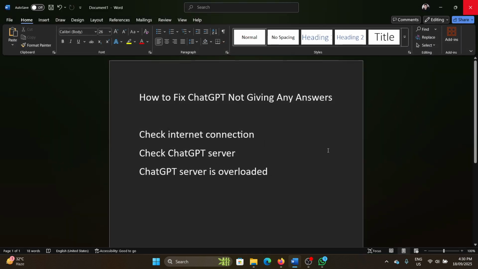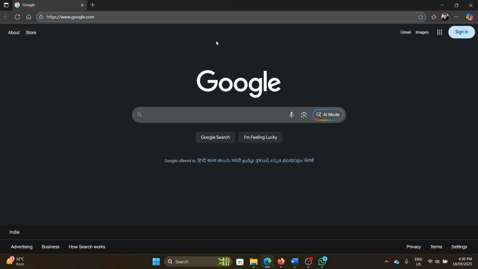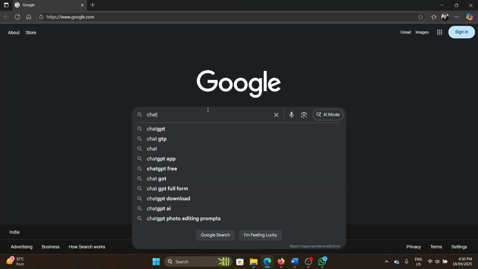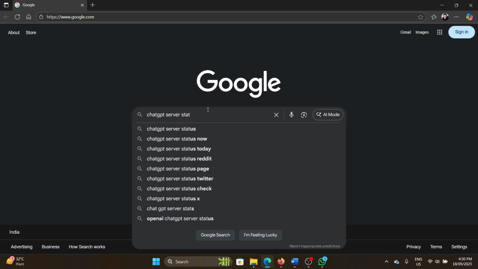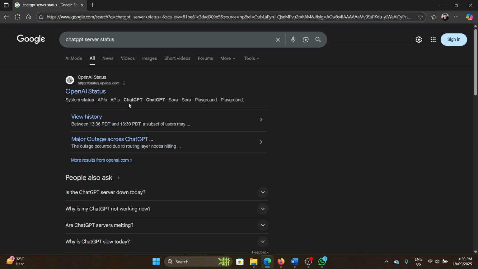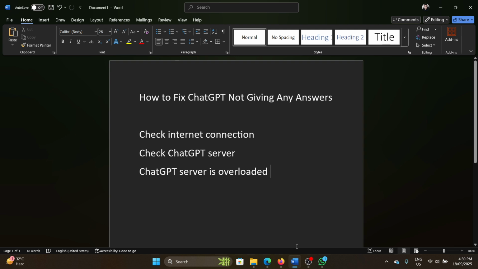The next one is to check the ChatGPT server. This can be a server issue. So check for ChatGPT server status and hit enter, and then go to the OpenAI status. Okay, it needs a while to load. And see, here's the thing, we can check the status whether it's down or not, but in 99% of the cases it's just that the server is overloaded. The server is not down, but there are too many requests.